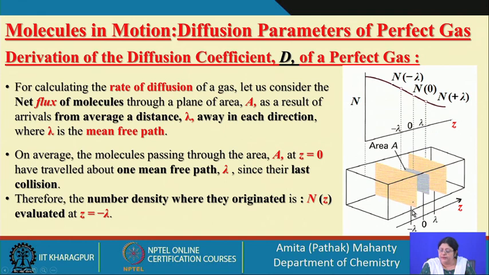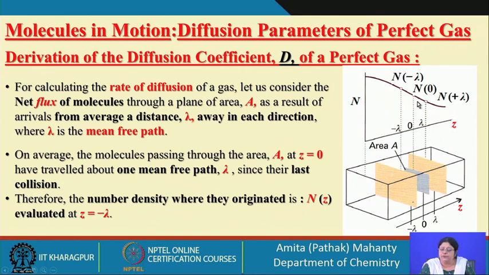When the molecules are traveling from the left side to the right side, if I project that onto the distribution of number of molecules with distance, you see that lambda minus corresponds to a location where the number density of the molecules is higher compared to the region of the window, where I take the origin as 0.